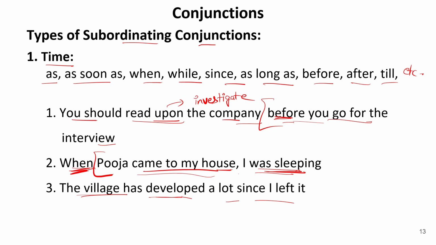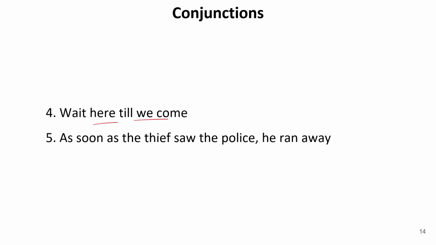Now, let us move further. Wait here till we come. So wait here is one instruction, and it depends on we come. So till we come is again a subordinating conjunction. As soon as the thief saw the police, he ran away. So why did he run away? Just because he saw the police. So this depends on this situation. So this is known as a subordinating conjunction, as soon as.